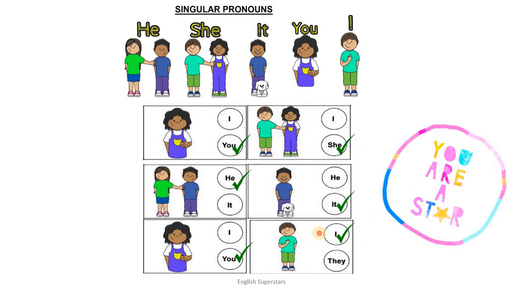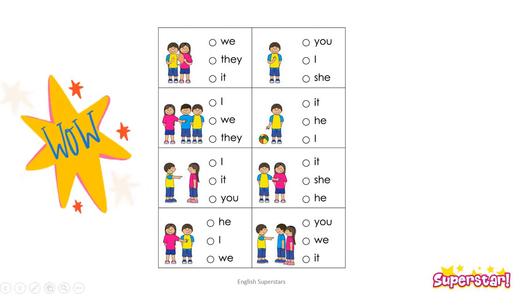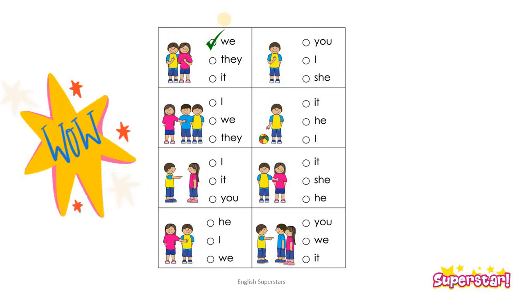Now, let's do another activity and see if you understand or not. Alright, now here right in front of you, you have some examples. Look at this boy and this girl. They are pointing a finger towards themselves. Means both of them are included. So what will you say? We, because they are talking about themselves. Both of them are included.